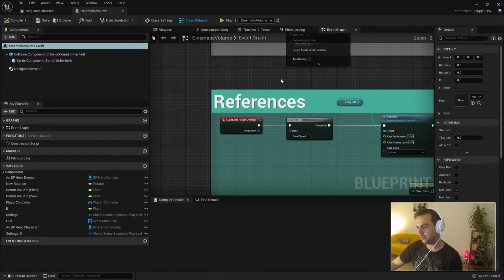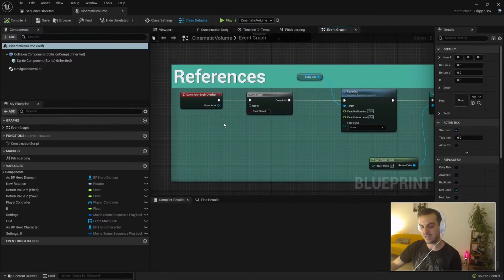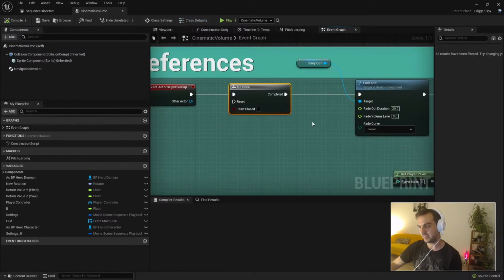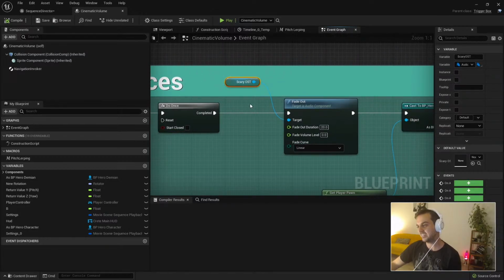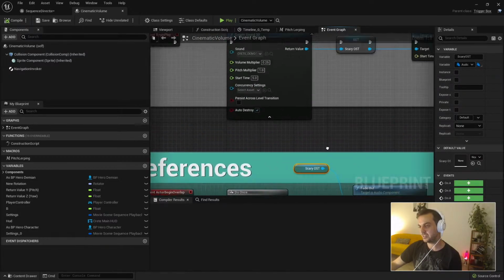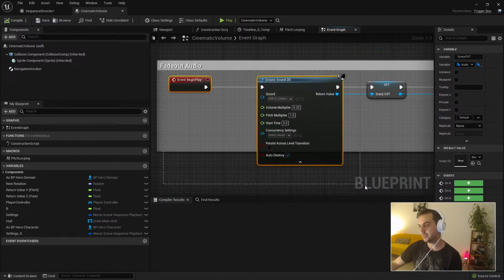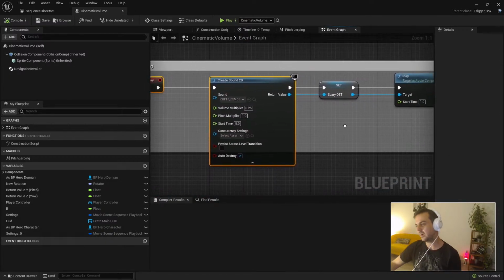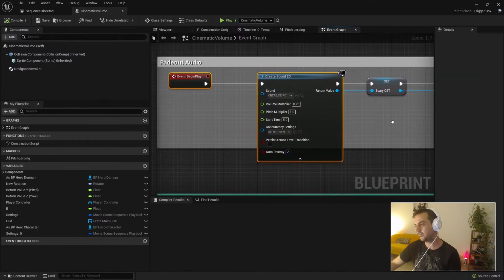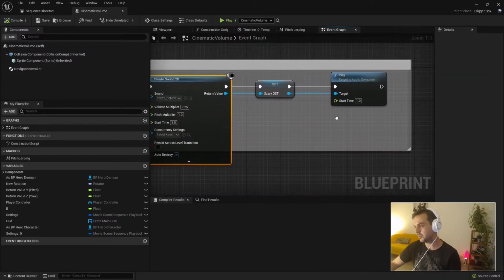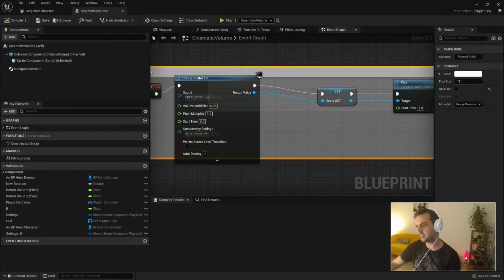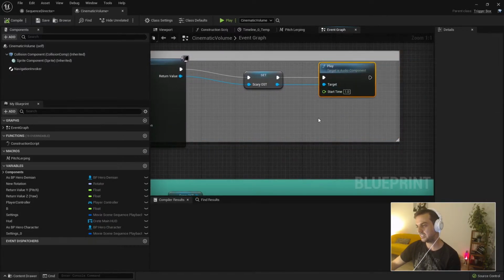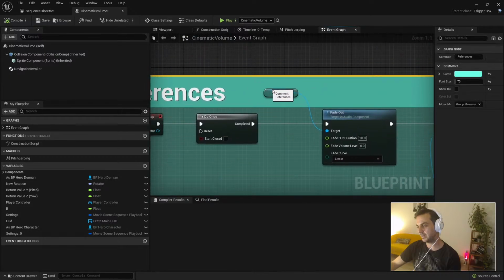So basically, when we overlap the volume you see there, we do a DoOnce just to prevent other stuff from triggering. Here it's going to fade out the scary sound that you can hear in the beginning, which is this Begin Play first music, made by the beautiful musician whose nickname is Other, who is doing the music for the game. So we start with this music, we set the reference, and we play it. Later I fade out this music and start the cinematic.